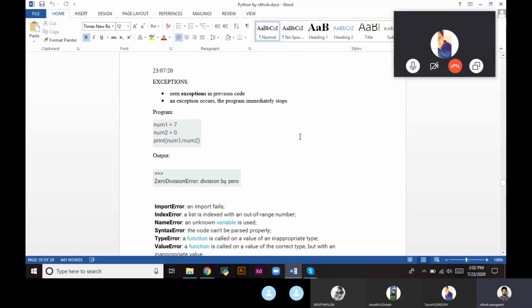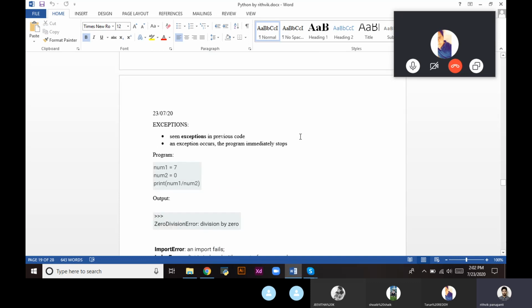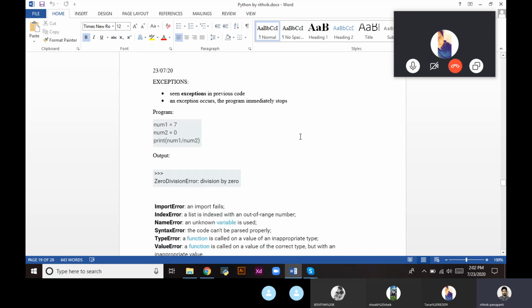Yeah, good afternoon everyone. In yesterday's class we discussed list operations, functions and different modules, and we have seen the different operations on the list, how to write a function, nested functions and different modules available in Python. So in today's class we are going to see what exceptions are.